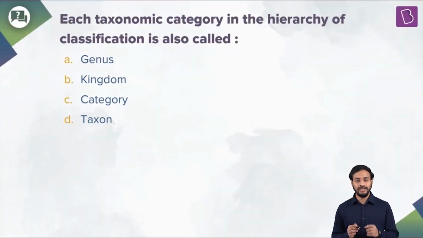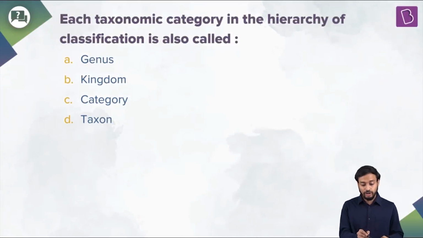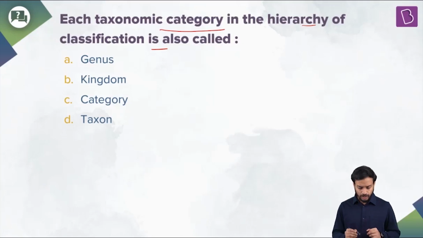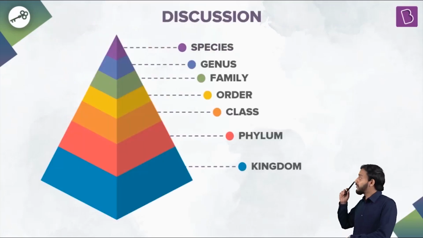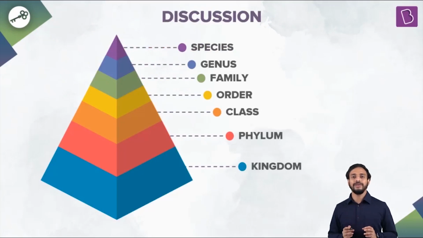Let us solve this question, and let me tell you, this is a pretty tricky question. Each taxonomic category in the hierarchy of classification is also called what? Genus, kingdom, category or taxon. Well, what should be the answer? To answer this, you should be aware of this particular triangle, the taxonomic triangle, also known as the taxonomic hierarchy or the taxonomic categories. Well, kingdom, phylum, class, order, family, genus, species.